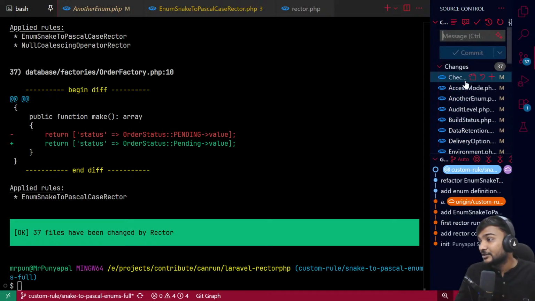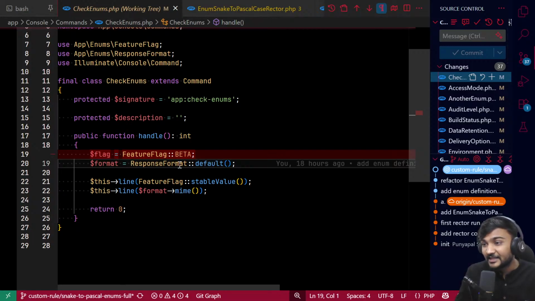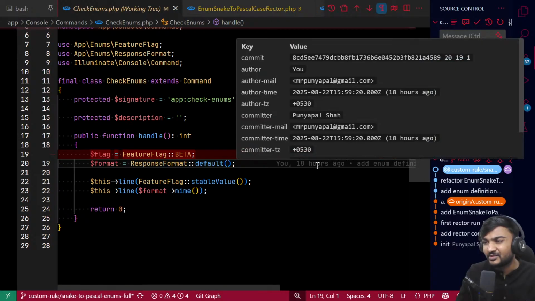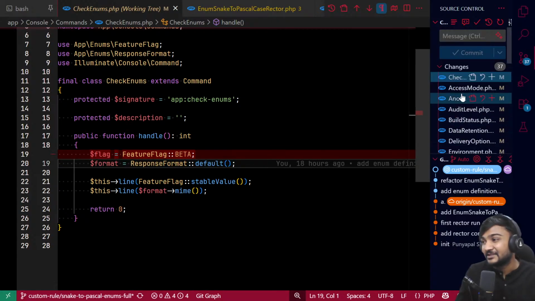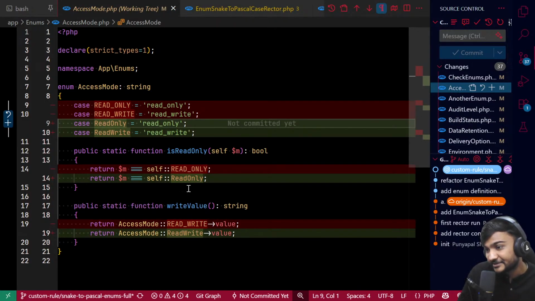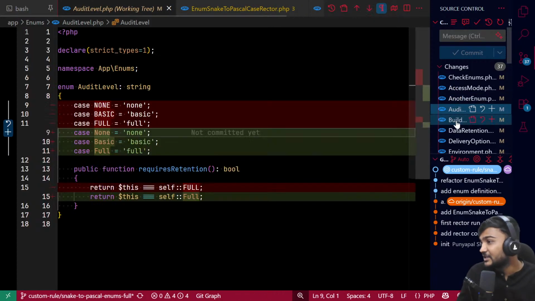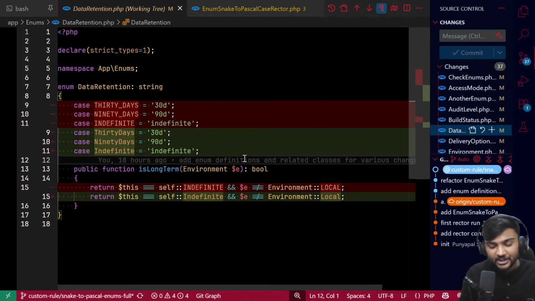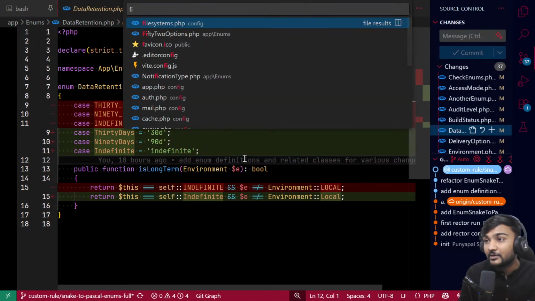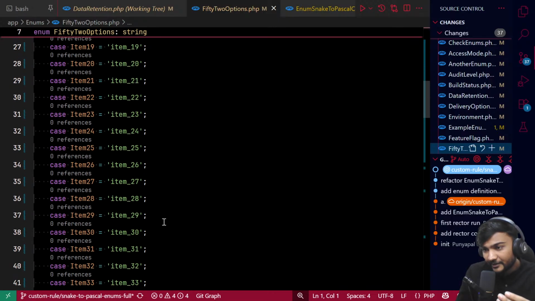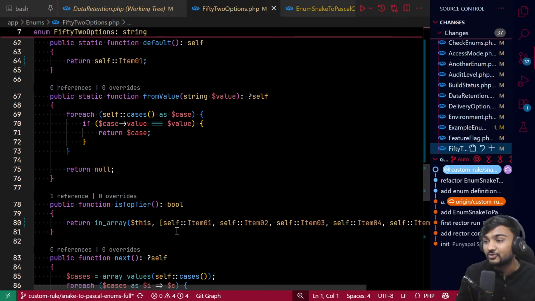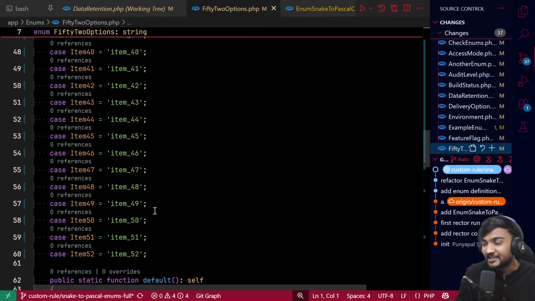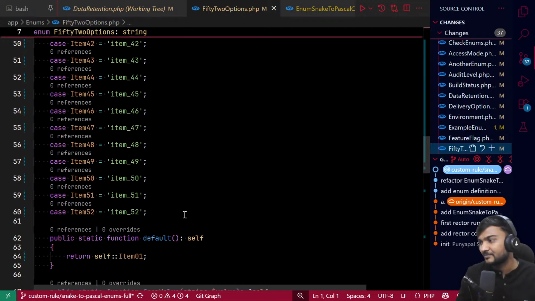You can see here it has changed. This one was removed because I think it was unused. See, it is changed over here as well, here as well, here as well. Wherever you look, you can see the changes. We have a lot of cases which are also changed from snake case into Pascal case with just one command and within 30 seconds.